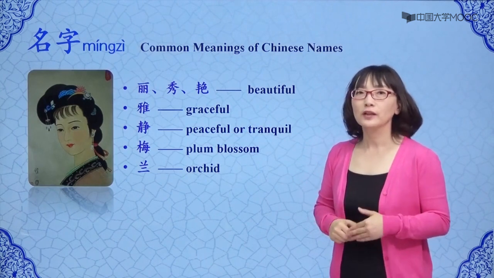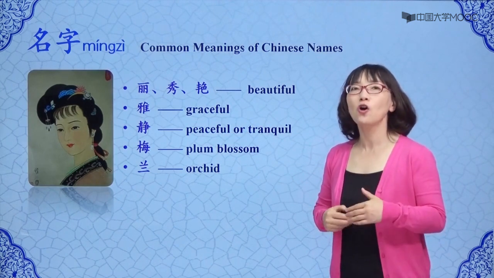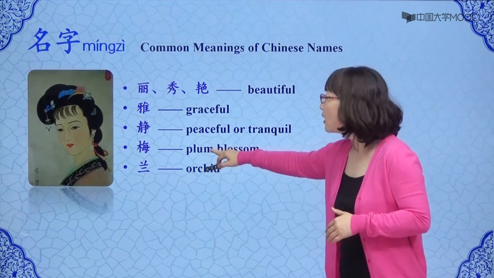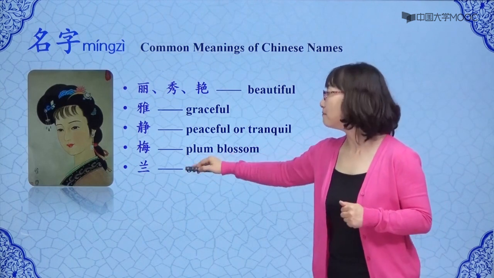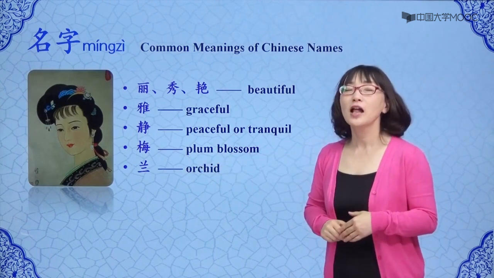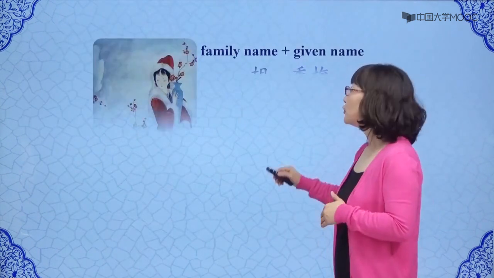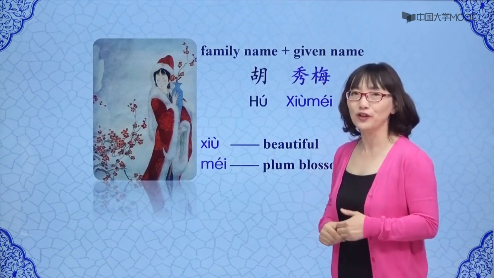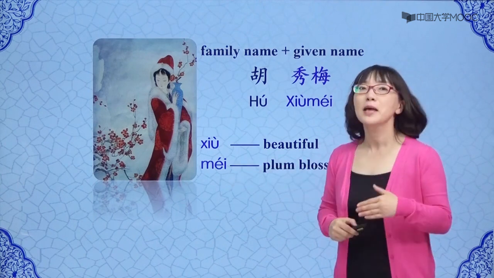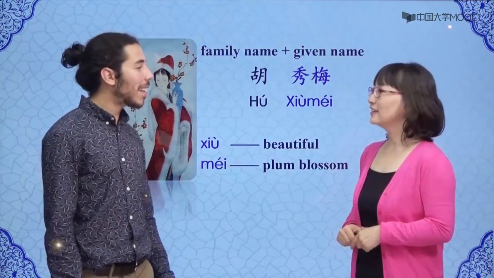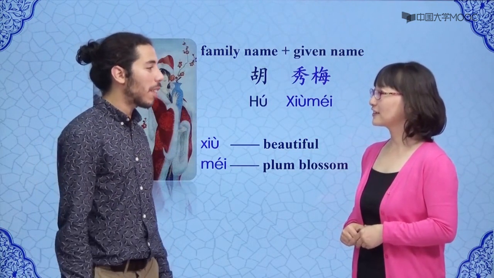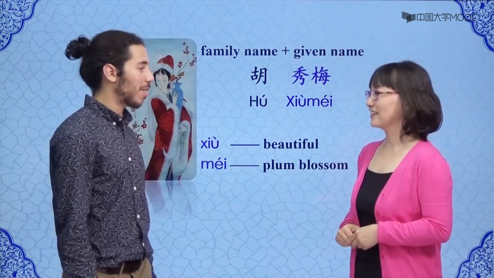Besides that, names of flowers are also popularly used in women's names, such as Mei, meaning plum blossom, and Lan, meaning orchid. My given name is Xiu Mei. Xiu means beautiful, and Mei means plum blossom. Oh, I see. So, since you're a woman, your parents gave you the name Xiumei. They wanted you to be as beautiful as a plum blossom.